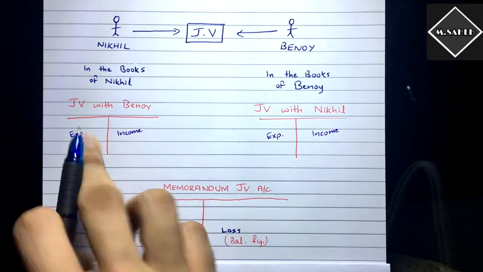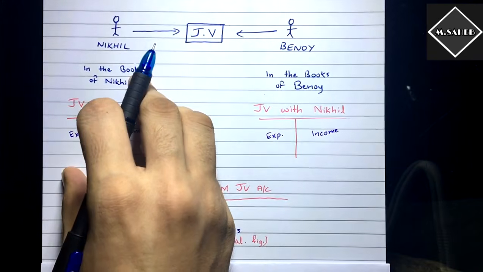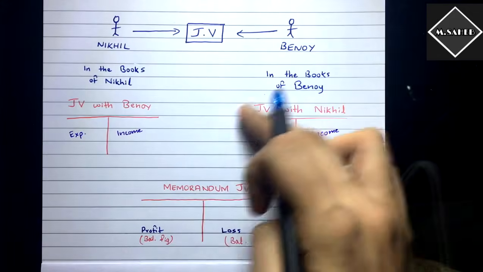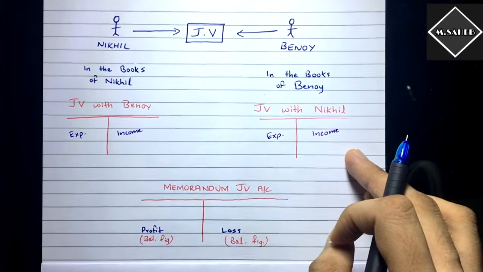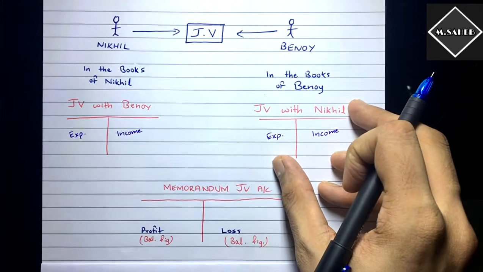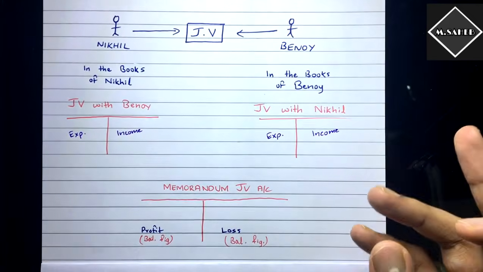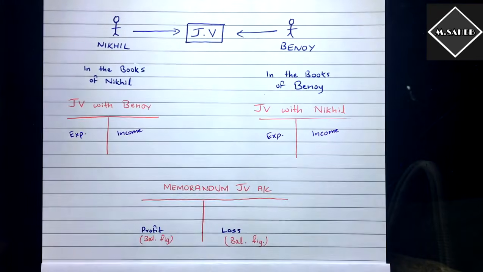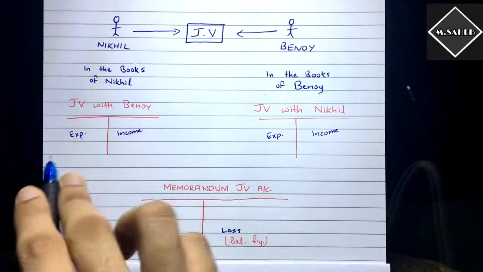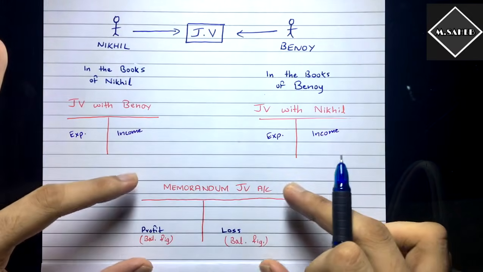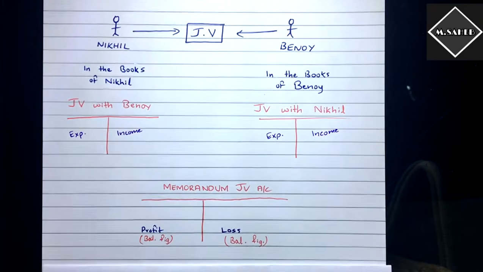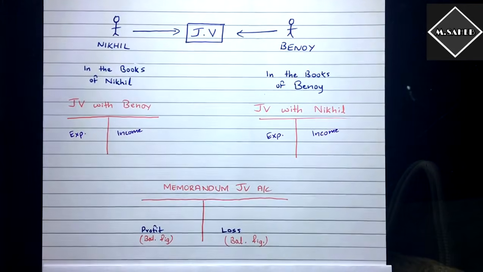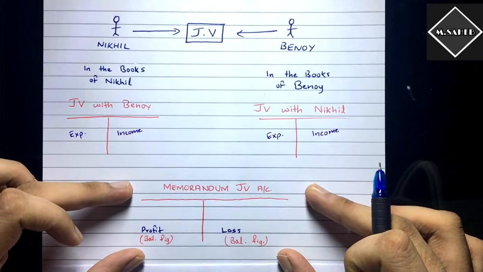Now from the point of view of Nikhil, what is going to happen? Nikhil is going to get a periodic statement from Binoy. Now what is that periodic statement? It is a carbon copy of the joint venture with Nikhil account. It's the account only, just in a vertical form, in the form of a statement, right? So with that statement and their own account, each of the co-venturers is going to prepare a memorandum joint venture account to calculate the profit or loss made by this joint venture.